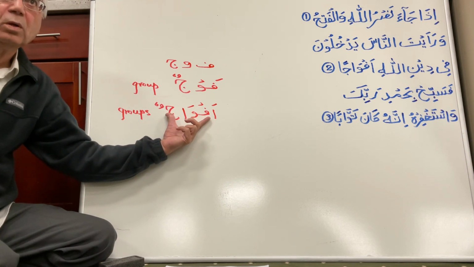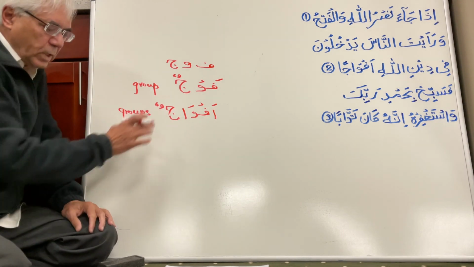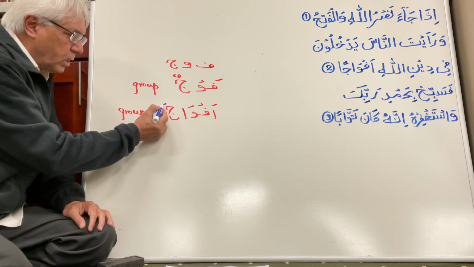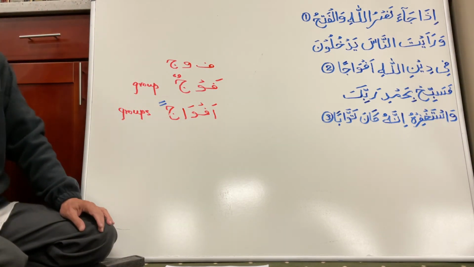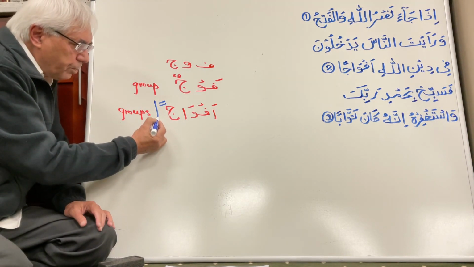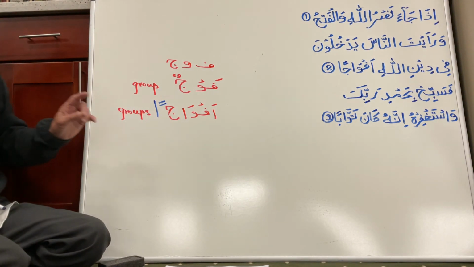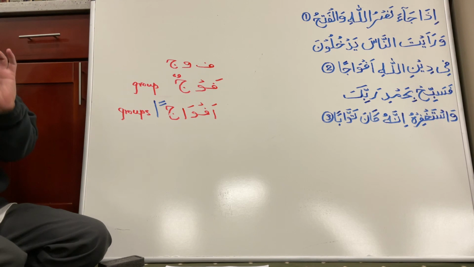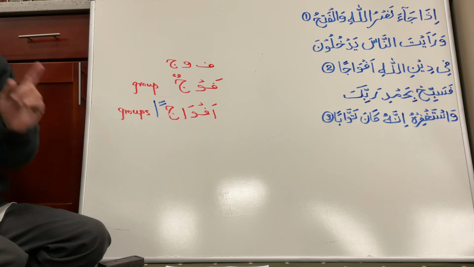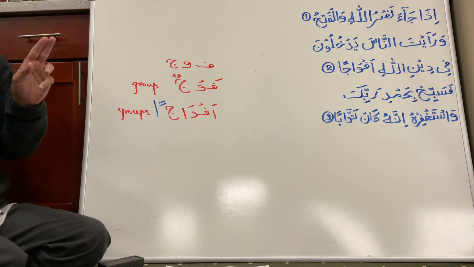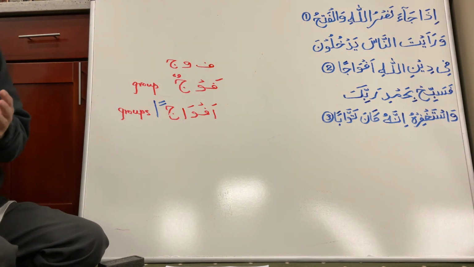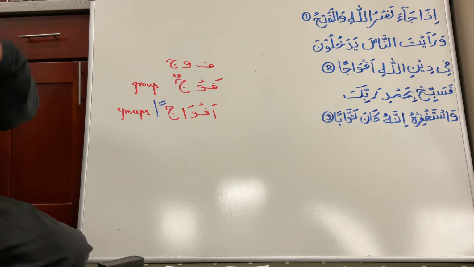So this is maf'ul or object, and as soon as we make a word object, if there is one pesh, we change to one zabar. If there are two pesh, we change to two zabars. Whenever we make two fathas or two zabars, we write down an extra alif, and the word becomes afwajan. But if it is the last word, when you stop, afwaja, you pronounce only one alif, not two. So, fi dinillahi, in the religion of Allah, afwaja, group after group after group.